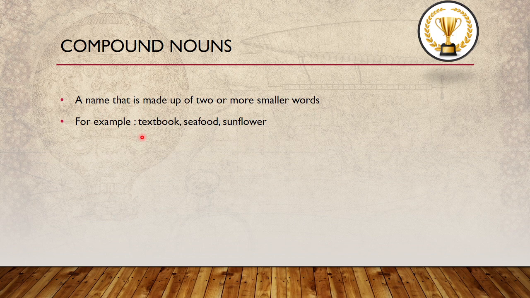For example, textbook, seafood, sunflower. If we take textbook, text is one word, book is another word. Together we call it textbook. Seafood, sea is one word, food is another word. You can combine them to form a new naming word. Then sunflower. Sun is one word, flower is another word. So these combinations of two or more smaller words are called compound nouns, right.